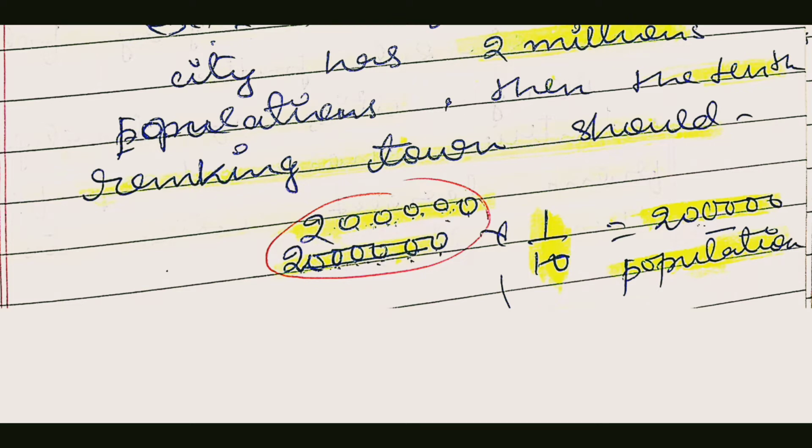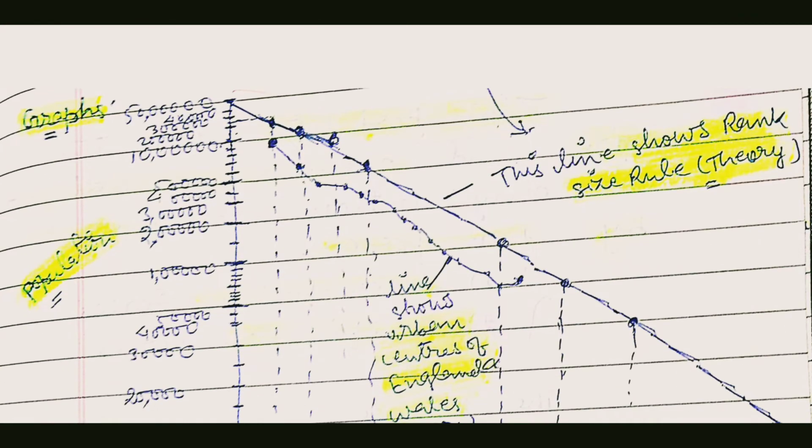In a particular region there is a largest city and also smaller cities, so what would be the population of the 10th largest one in comparison to the first largest one? So 20 lakh multiplied by 1/4 gives 5 lakh population for the fourth largest city. This is how the concept works.